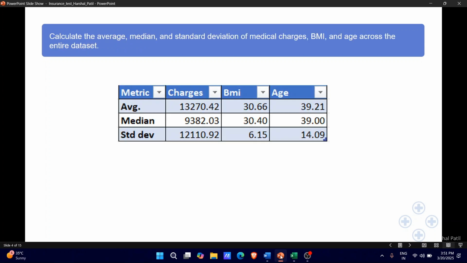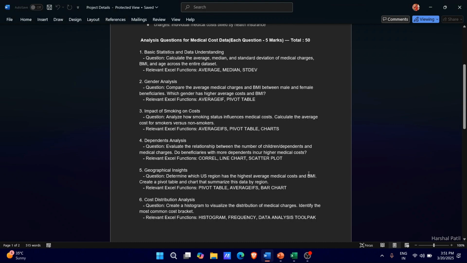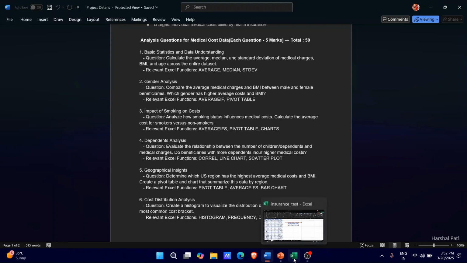So here you can see we calculate the average, median, and standard deviation of medical charges, BMI, and age across the entire dataset. So on to the next question, which is to compare the average medical charges and BMI between male and female beneficiaries. Which gender has higher average cost and BMI?